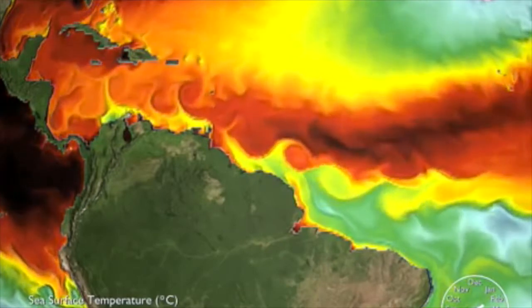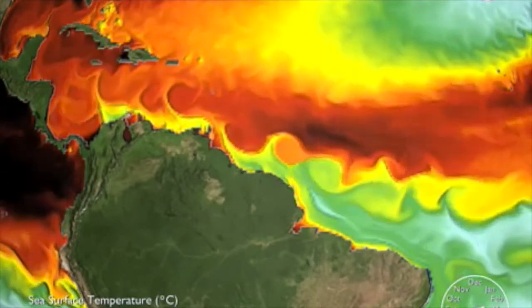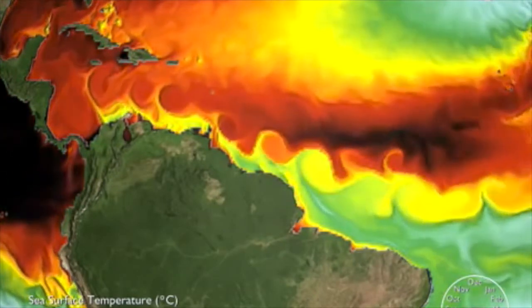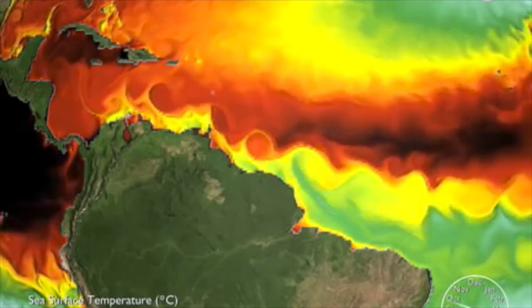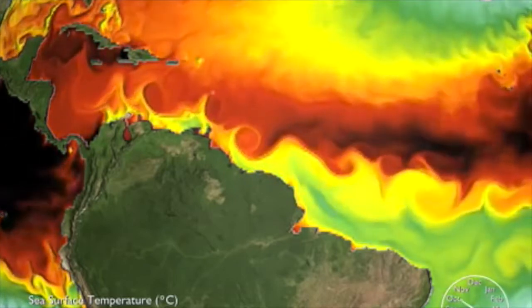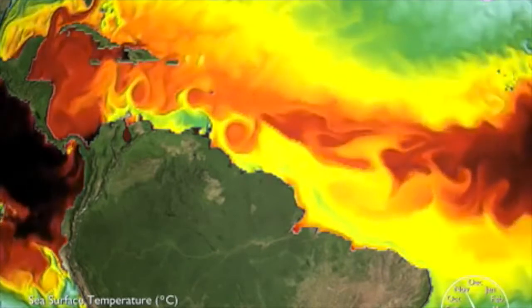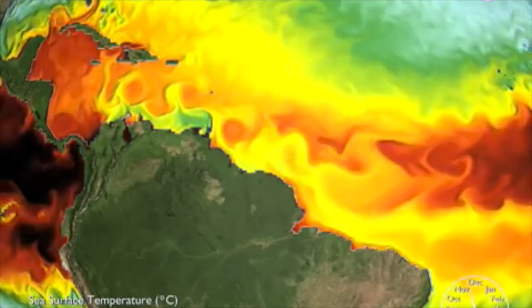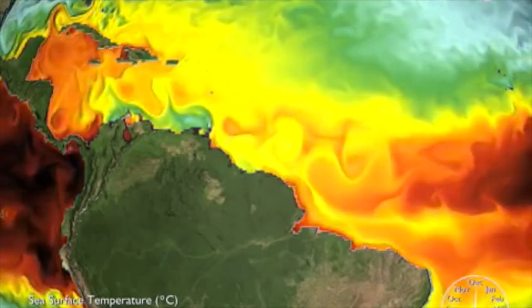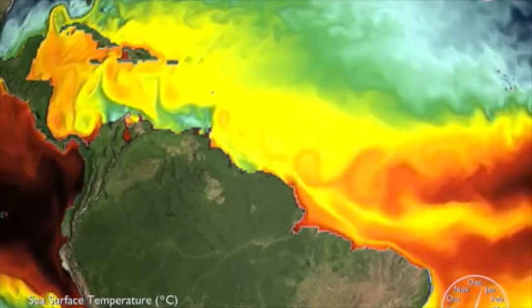So this animation is showing you variation in temperature across the Atlantic from the discharged plume. And we can see that the water discharge from the Amazon River has been shown to produce a halocline within the first 3 to 30 meters of the surface water. These stratifications lead to the formation of a barrier layer recognized as the Atlantic Barrier Layer.